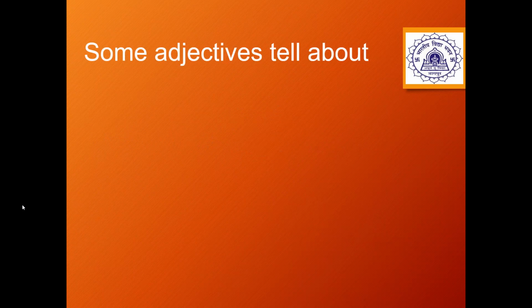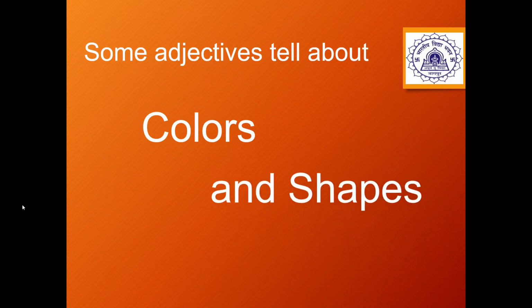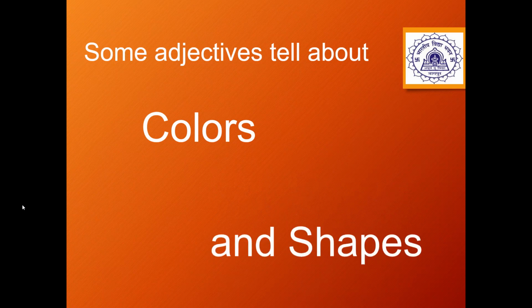Some adjectives tell us about the colors. Like we have seen in the previous examples also, red apples. So sometimes color and sometimes even the shape of the particular thing.